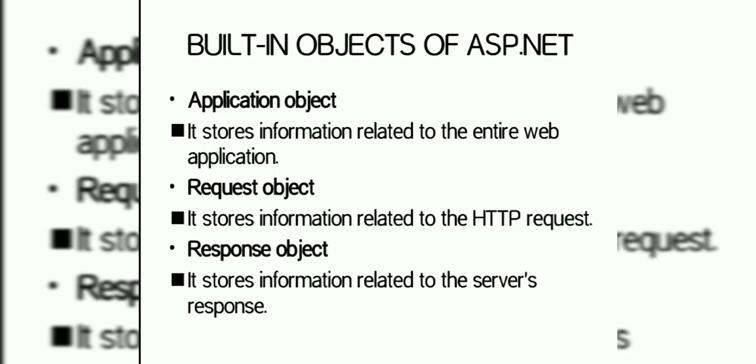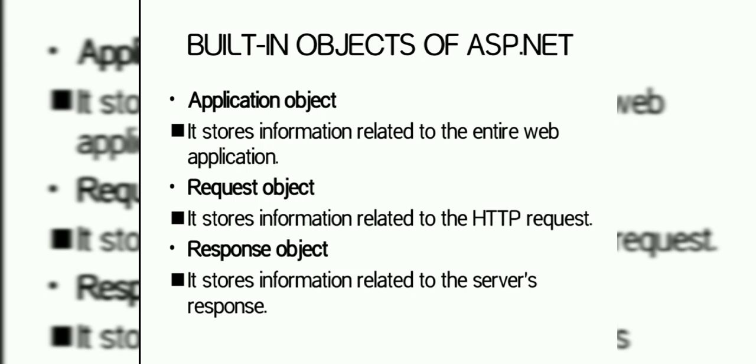ASP.NET has built-in objects that make it easier for you to gather information sent with a browser request, to respond to the browser, and to store information about a particular user, such as user preferences. First, application object. It is used to store information among all users of a given application, and it stores information related to the entire web application.